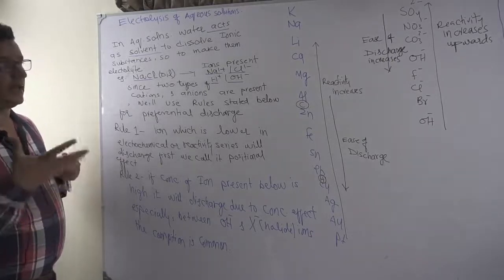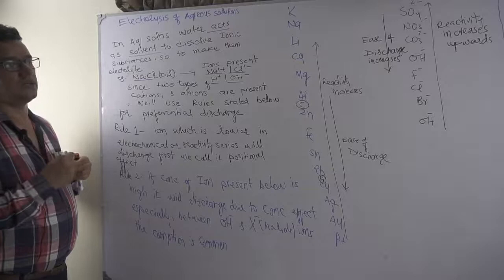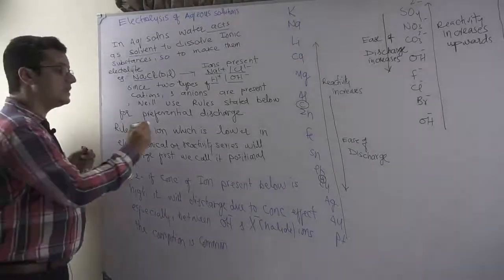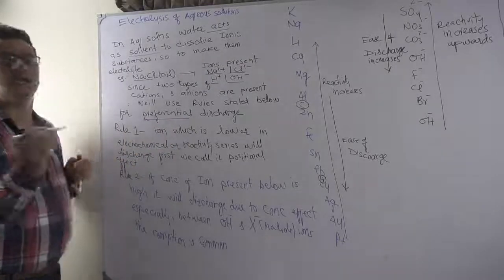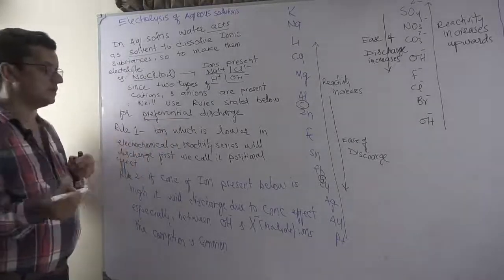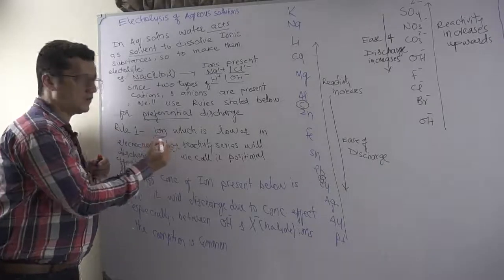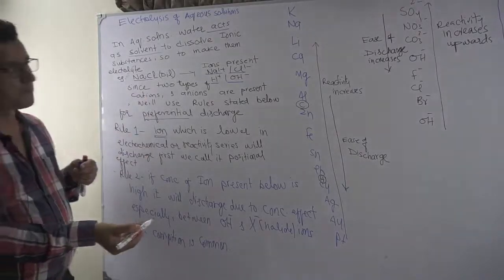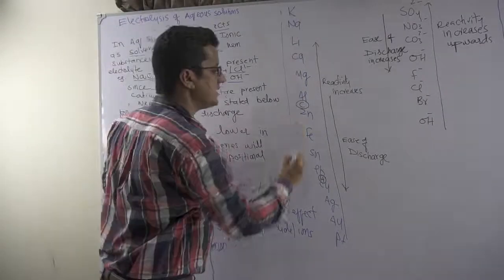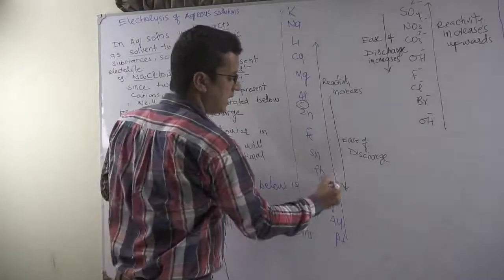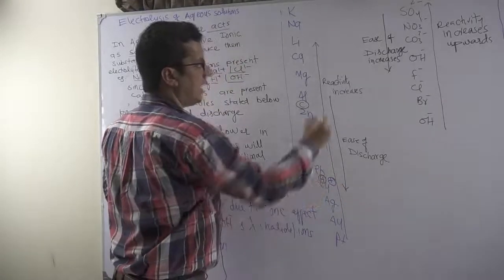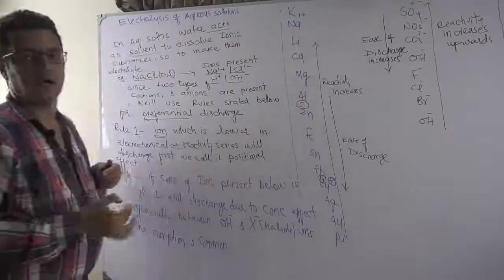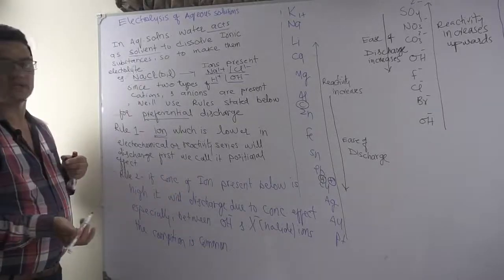It means at electrodes one thing is going to discharge. When one thing is going to discharge out of two in preference, it means there are certain rules. We call them selective discharge rules, preferential discharge rules. And the rules are not that complicated, simple. An ion which is lower in the reactivity series has more right to discharge, like hydrogen ion is lower and sodium ion is quite high. So there is a huge difference. Being lower in the reactivity series, it has more right to discharge.